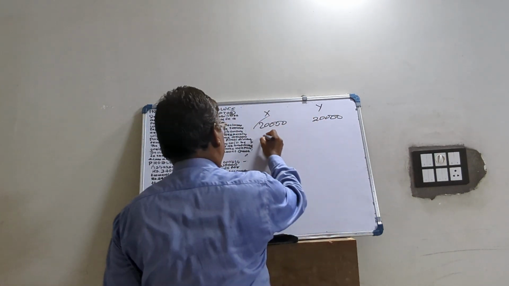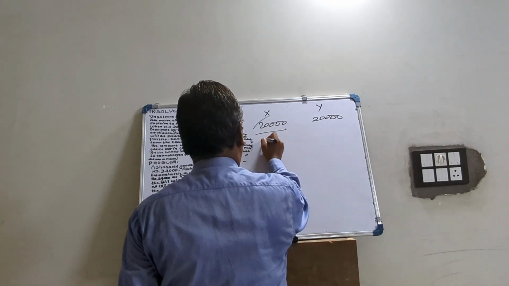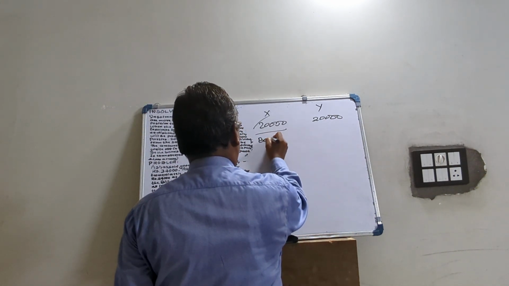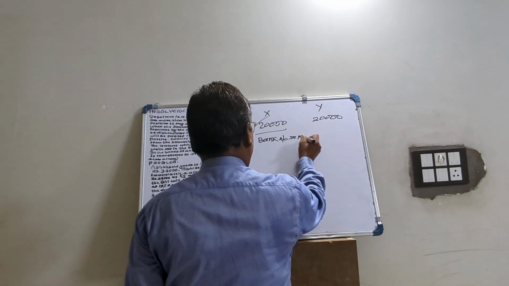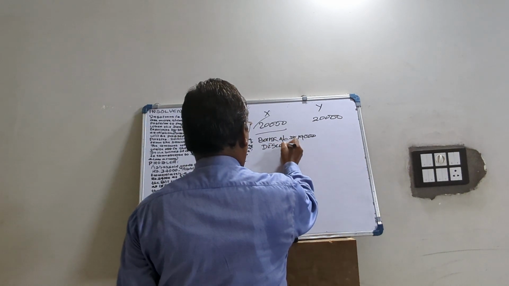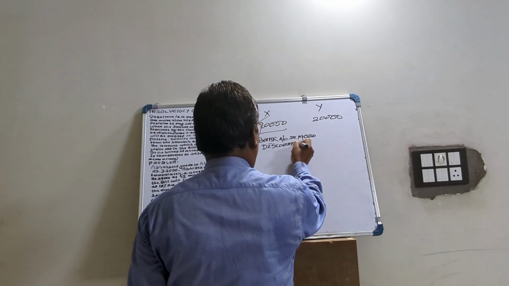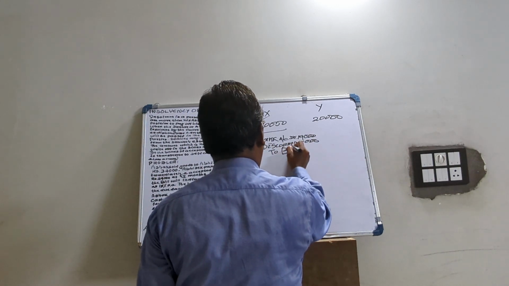X approaches the bank and he will discount the bill at the bank. Suppose bank will give him, you write bank account debited 19,000, 1,000 discount, so discount debited 1,000 to bills receivable.